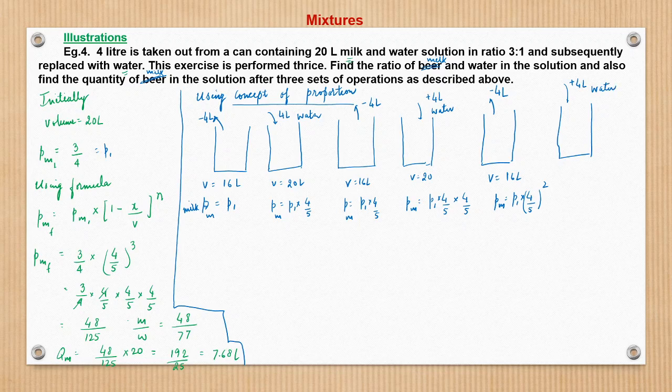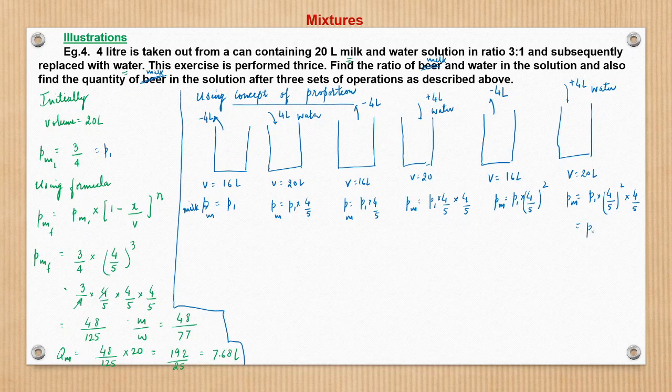So when 4 liters of water is added, the volume becomes 20 liters, and the proportion of milk is now changed, because water is getting added, so milk will be diluted. So it will be P1 into 4 by 5 whole square from the previous stage, into 4 by 5, right?